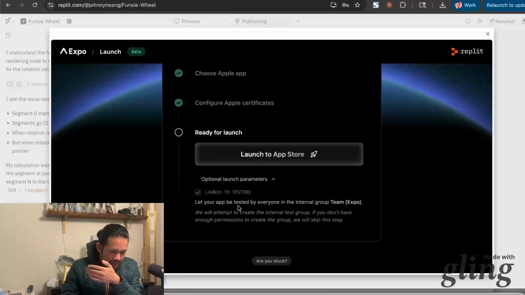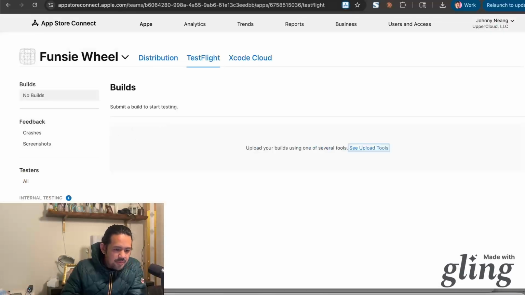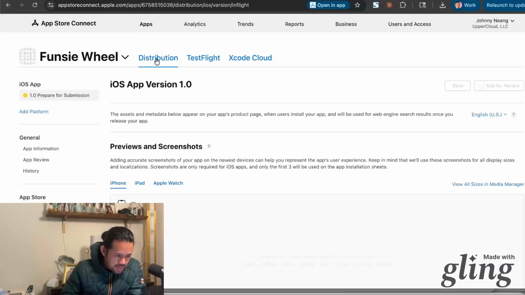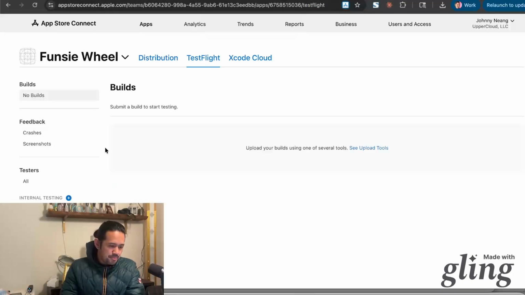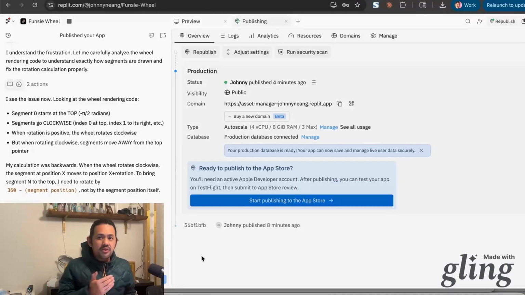Okay, so let's say I make an iteration, Team Expo, attempt to create an internal. So when I say launch to the App Store, it pretty much just kind of tees you up for this. So still pretty cool. Doesn't get you completely all the way, which is still not bad, but if you're new to developing mobile apps using the developer account, there's still a learning curve to the whole thing. But I see where they're going with all of this, they're trying to bridge all of these gaps in place.